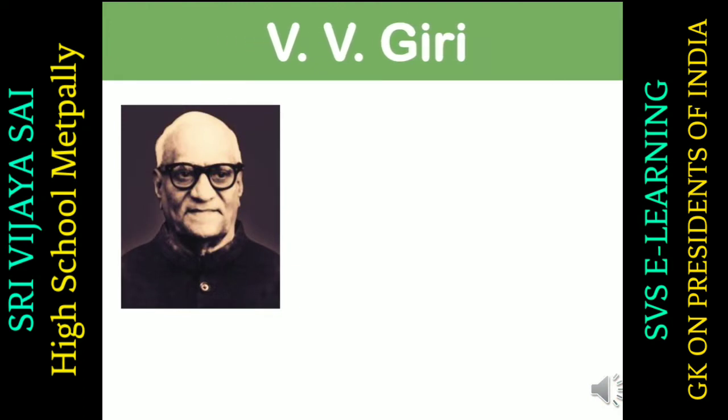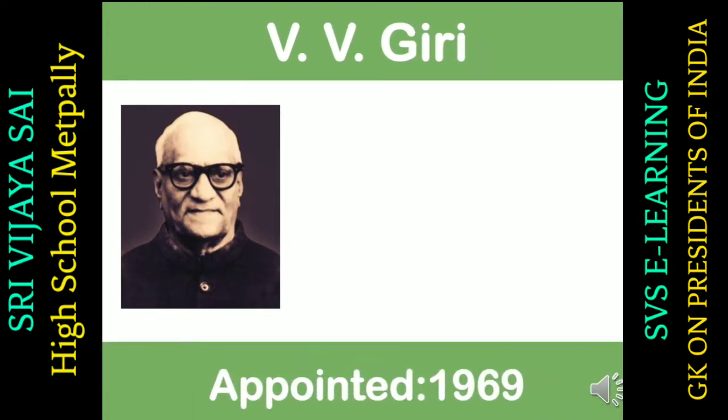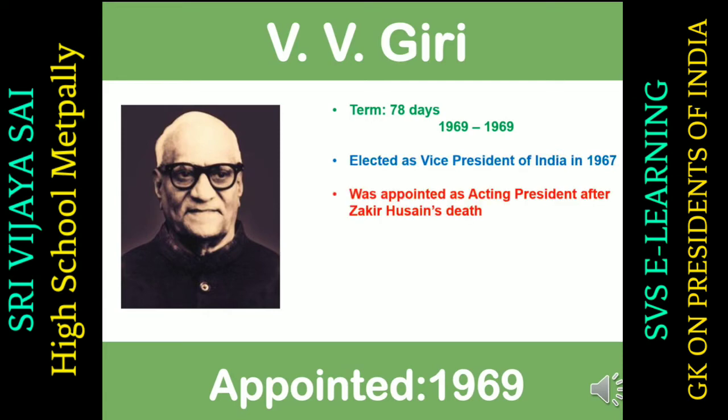Next president was V.V. Giri. He was an appointed president of India because Zakir Hussain died in office. He was appointed in 1969. He served a term of 78 days. He was elected as Vice President of India in 1967 and was appointed as an acting president after Zakir Hussain's death. He resigned to take part in the presidential elections.